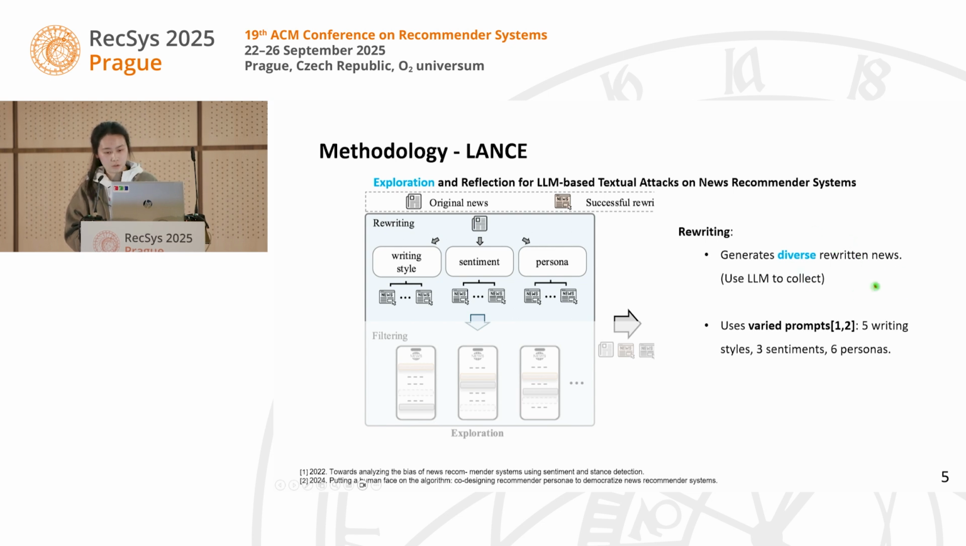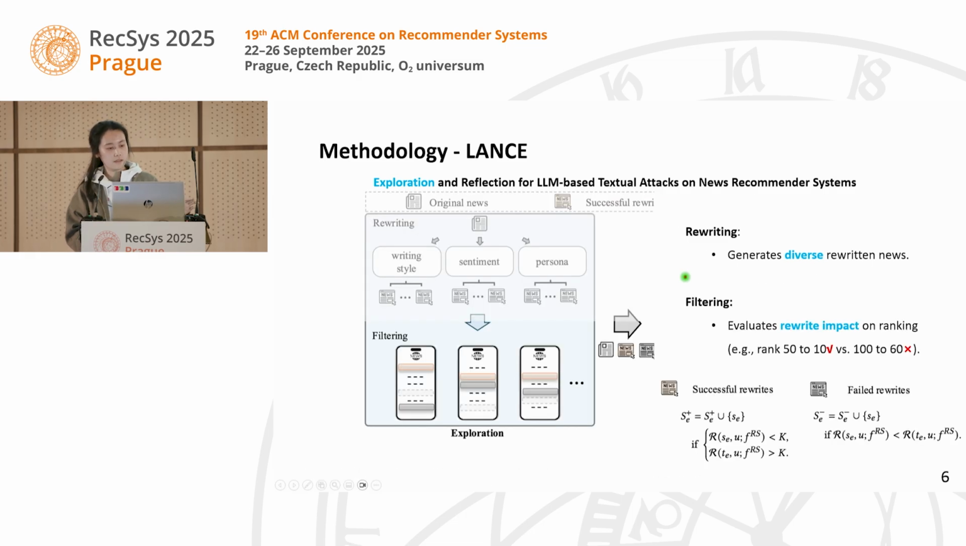And how do we generate rewritten news? We draw insight from two existing works and use writing styles, sentiments, and personas, and prompt the large language model to generate different rewrites of news. Then we conduct filtering to evaluate the rewrite impact on the rankings. Specifically, we use the top K and a threshold to filter such rewrites. We can filter the successful rewrites and the failed rewrites.